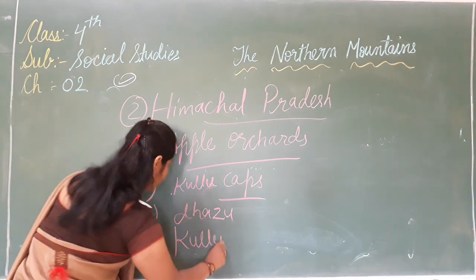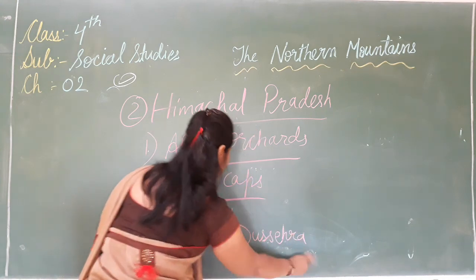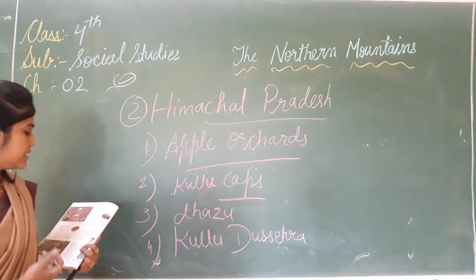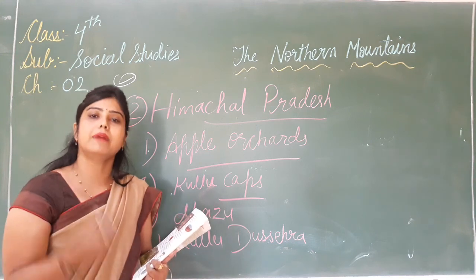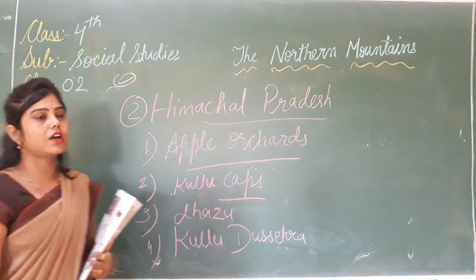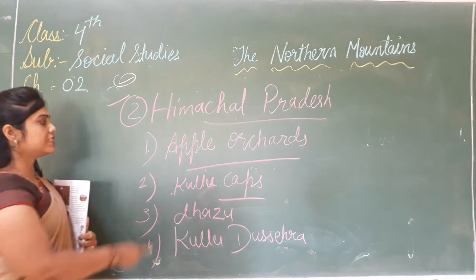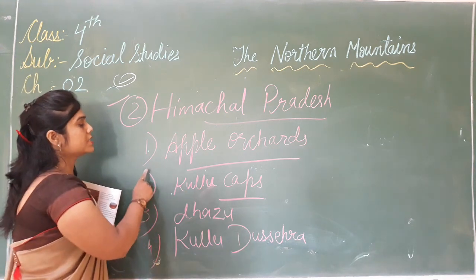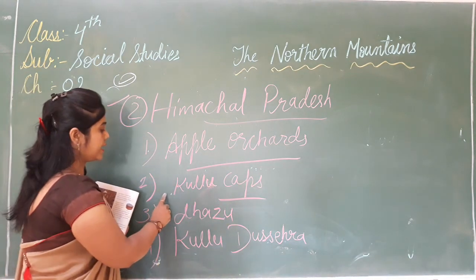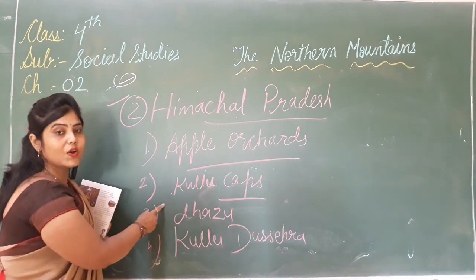What is Kulu Dashera? The most popular festival is the Kulu Dashera. And many tourists visit places like Shimla, Dalhousie and Manali. So now children, what do you know about Himachal Pradesh? It is famous for apple orchard. Second, men wear embroidered caps called Kulu caps.